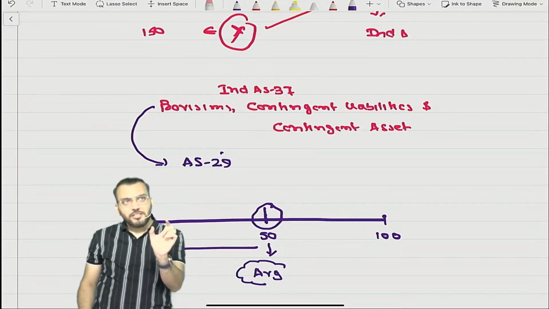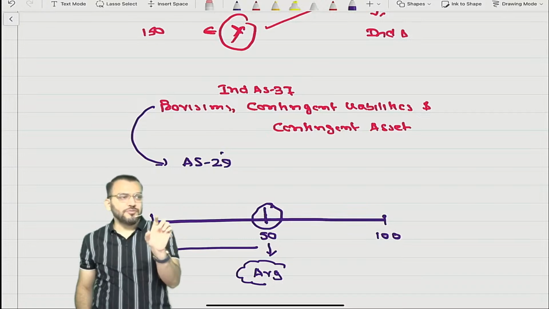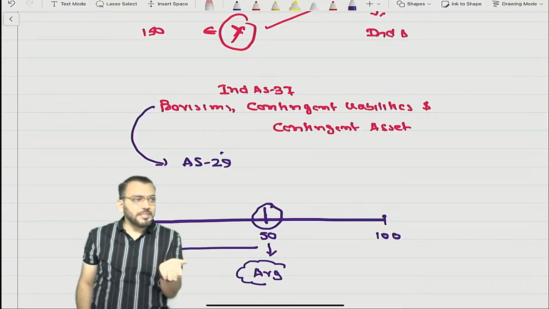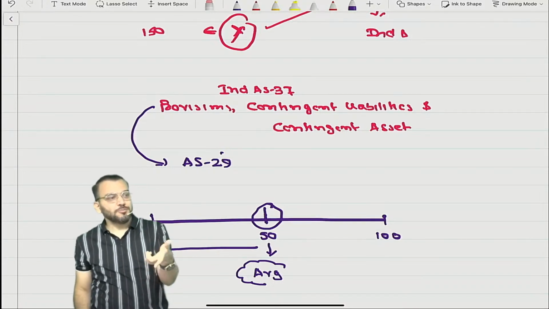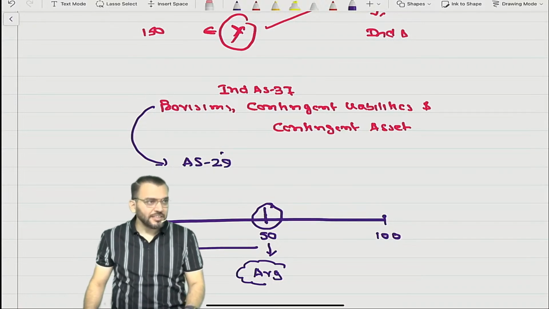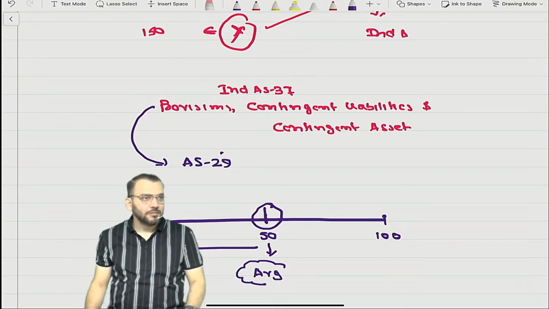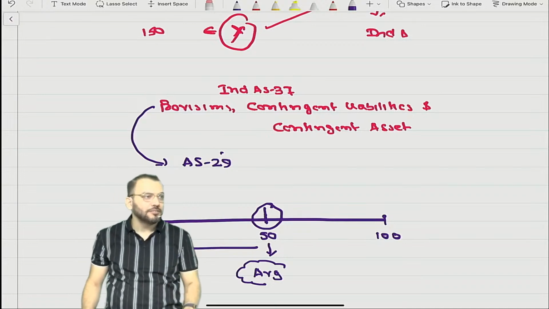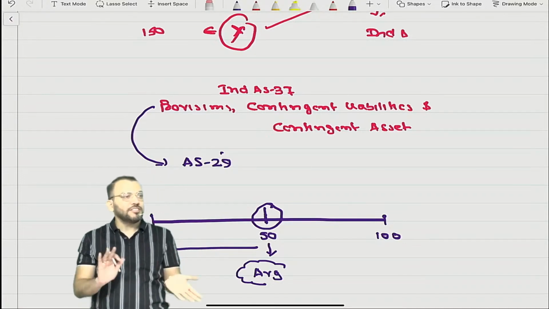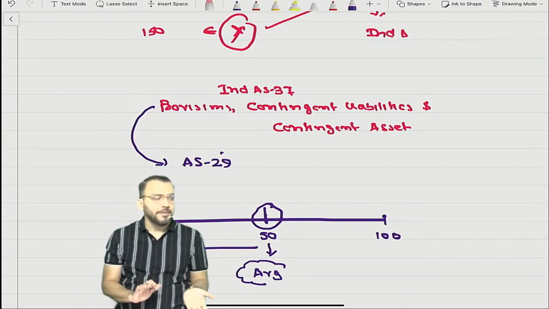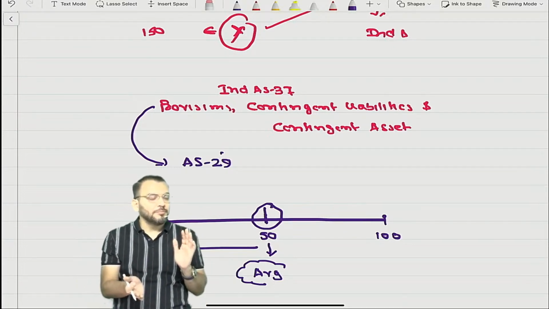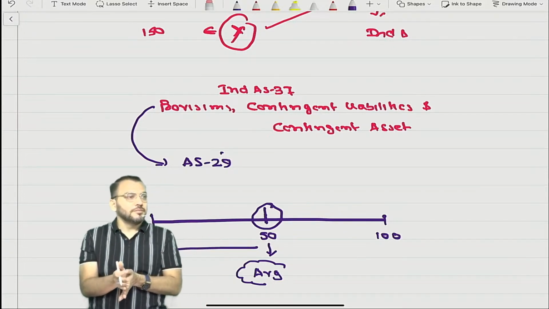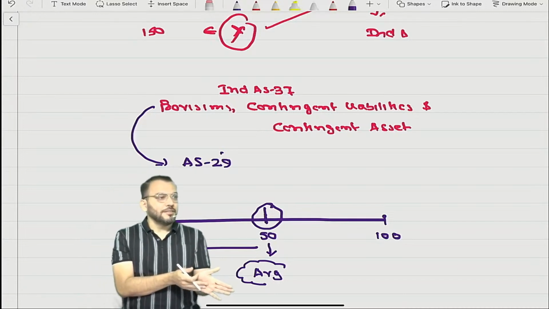Means you are saying a liability can be based on past and future, but those liabilities which are created based on the past are provisions. You are saying this? Then I will ask you, what is a liability then? Then liabilities and provisions are the same. Means all liabilities are provisions and all provisions are liabilities.